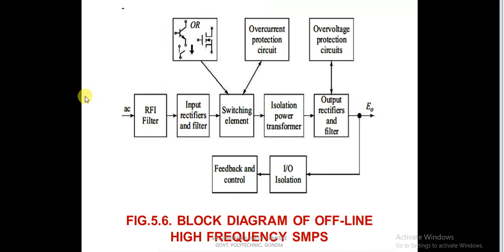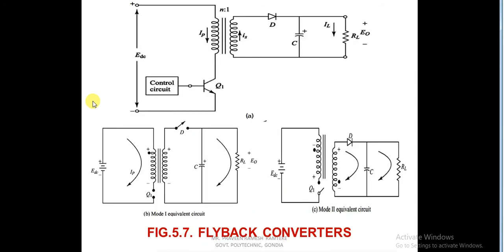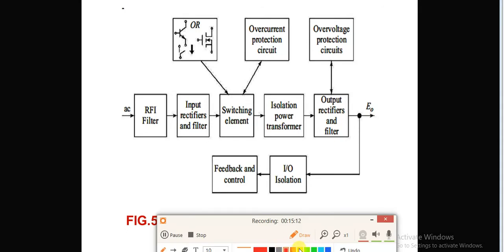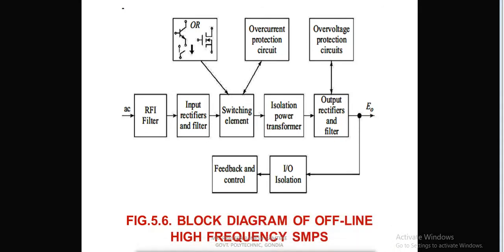First, this is the single phase AC input. So I'll start here, single phase AC input. This is a sine wave input. It is fed to the RFI filter. RFI filter means radio frequency interference filter.